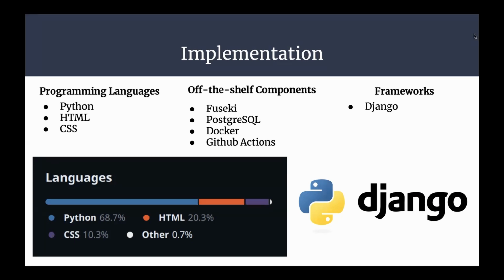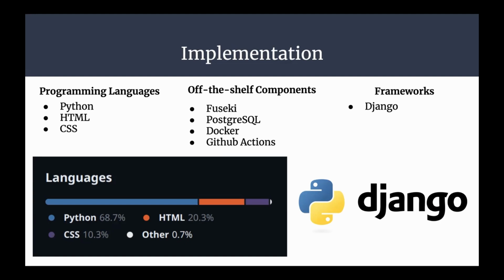In terms of off-the-shelf components, we used Fuseki, Postgres, Docker, and GitHub Actions. Fuseki was used as a graph database to be able to store the data in Excel files in a parsable form. Postgres was used to be able to store the mappings and other meta information for our graphs, which helped us be able to do other functionalities within our project later on.